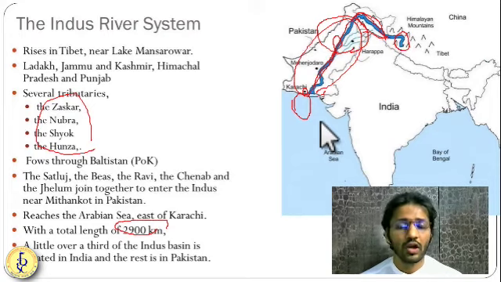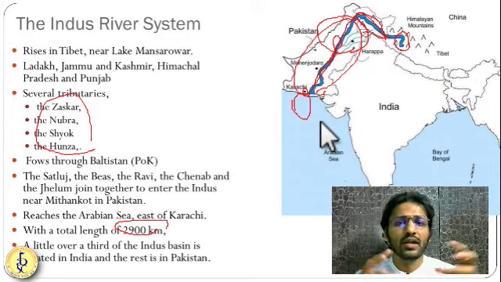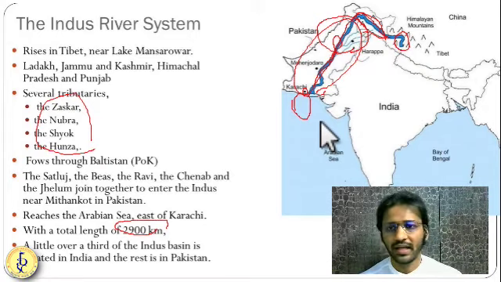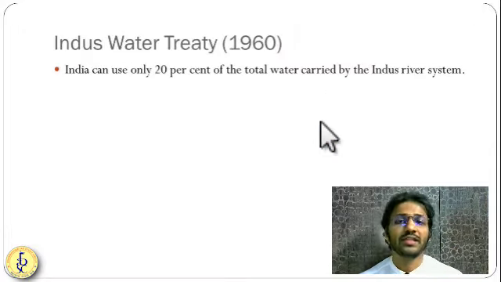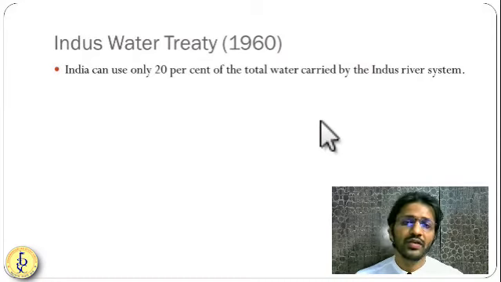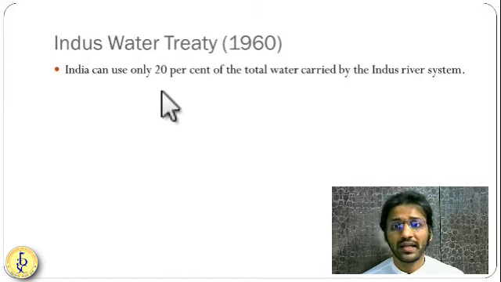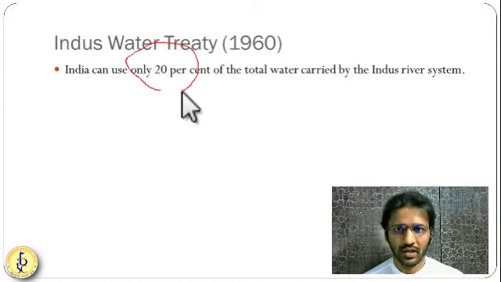Recently we heard about the Shyok River. We have heard about the Galwan River. So this Galwan and Shyok River are meeting with each other, and finally the Shyok River is meeting the Indus River. Getting it? So these things we have heard. The Indus water treaty has been developed between India and Pakistan. So we are getting a very low share of the Indus water treaty.